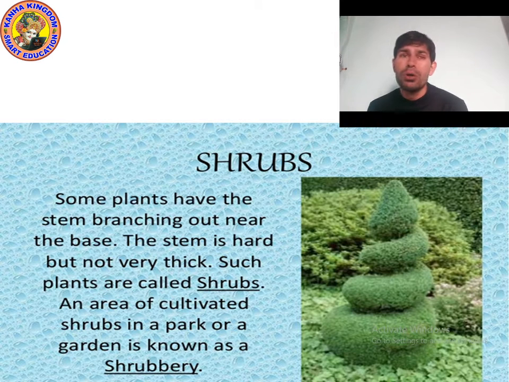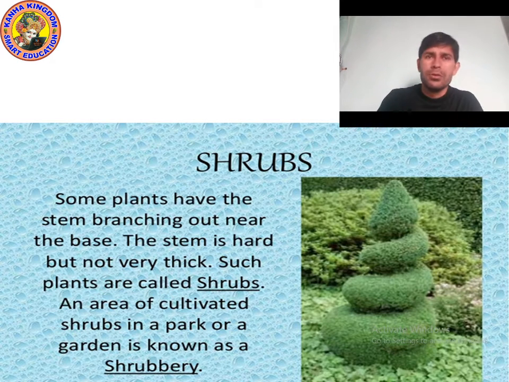We will study photosynthesis later, and we will also study about leaves. So herbs are green plants with tender stems, like mint and coriander. They are also used for food, flavoring, and medicine. They are very short.